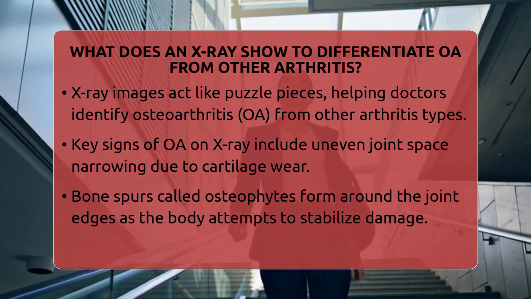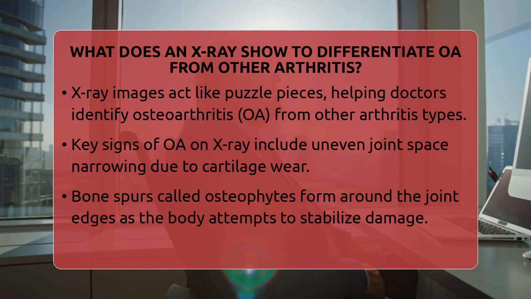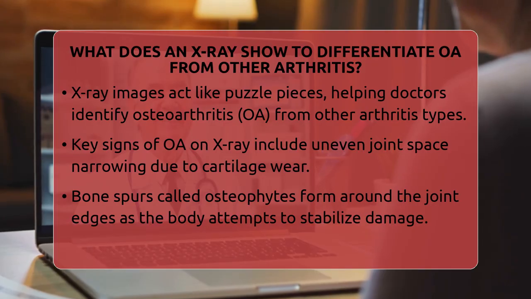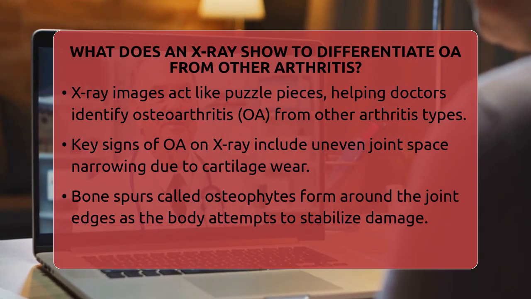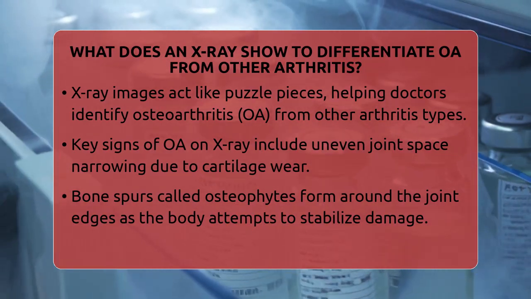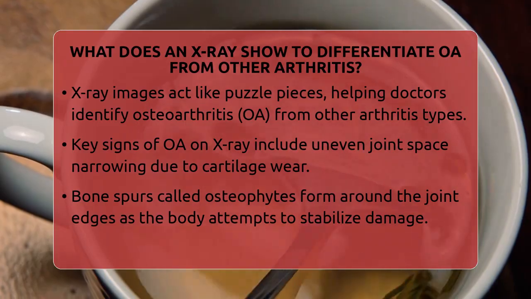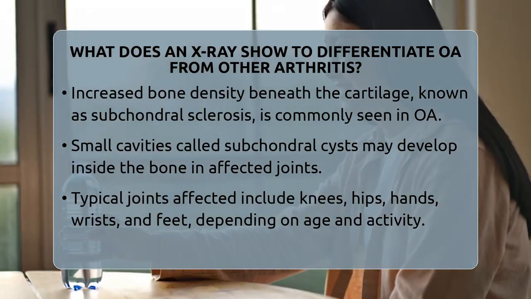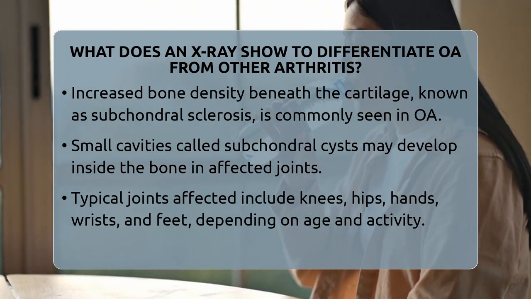The most noticeable is joint space narrowing, but it's not uniform. It happens unevenly because cartilage wears down in specific areas. Along with this, bone spurs called osteophytes form around the joint edges. These are the body's way of trying to stabilize the damaged joint. You might also notice increased bone density beneath the cartilage, known as subchondral sclerosis, and small cavities called subchondral cysts may appear inside the bone.